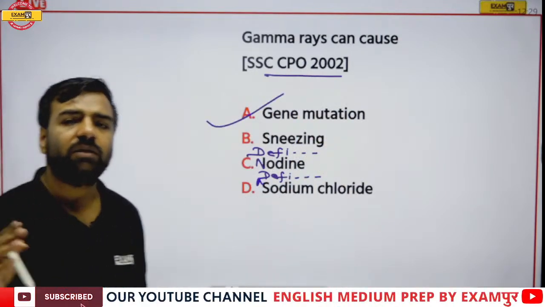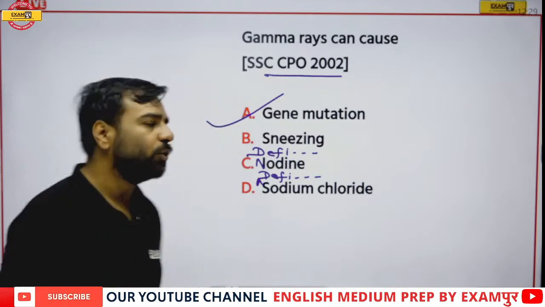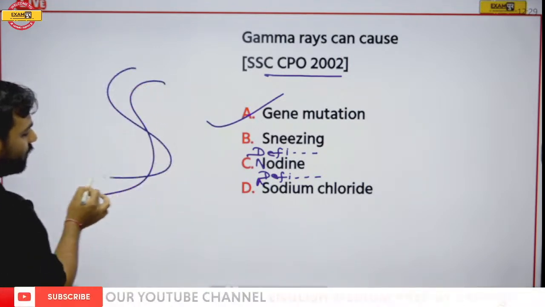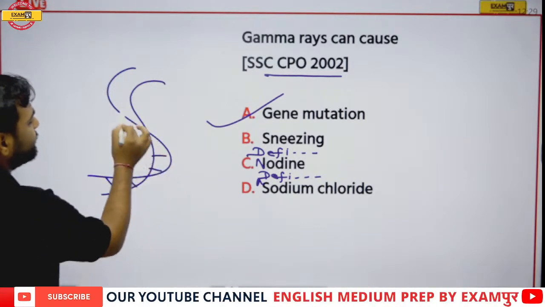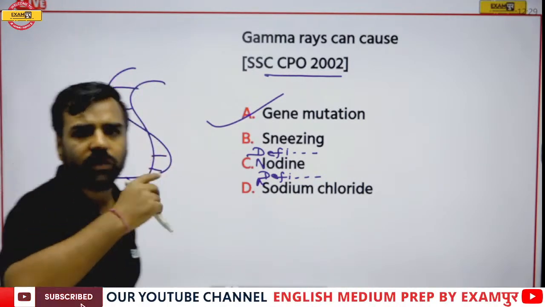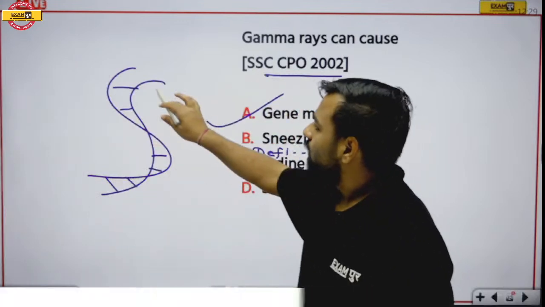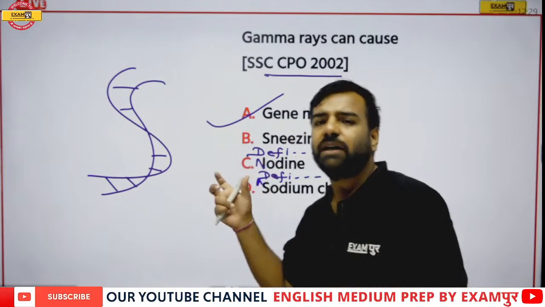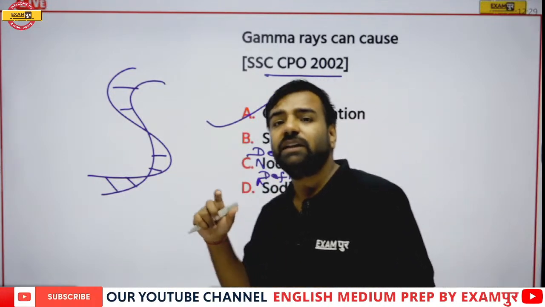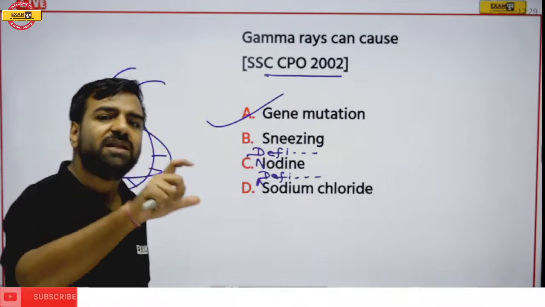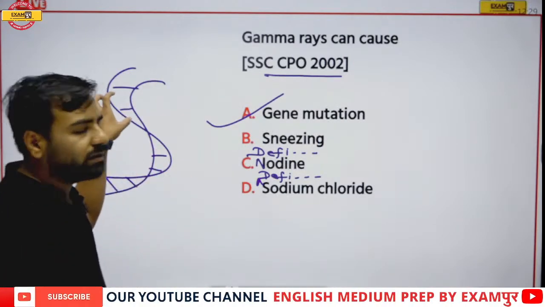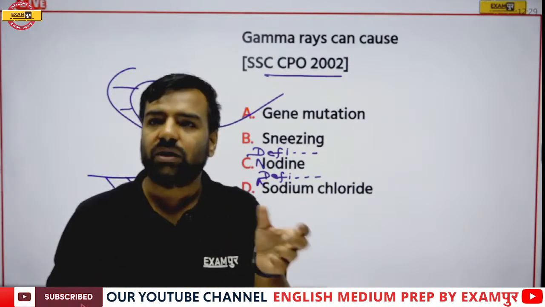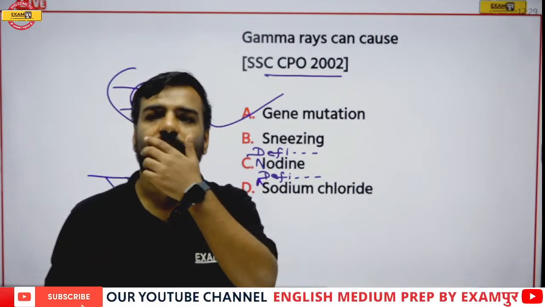Now for the people who are not from a bio background, let me tell you what happens. If I talk about the DNA structure, we have A, C, T, G. We will not go into that part right now. Please remember, whatever DNA sequencing is there in our body, if gamma rays enter into our body, there would be defects in our genes. There would be several issues, and if there is that particular defect, we will be living with that particular gene. Here we say that there would be gene mutation. So that is true.